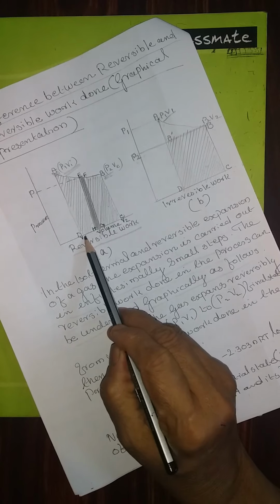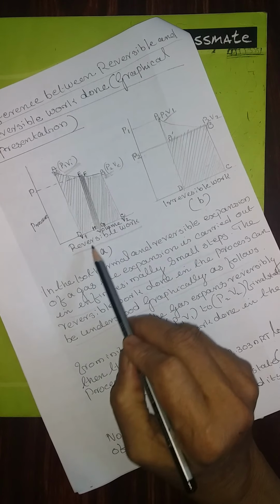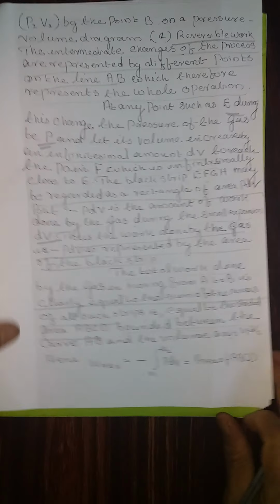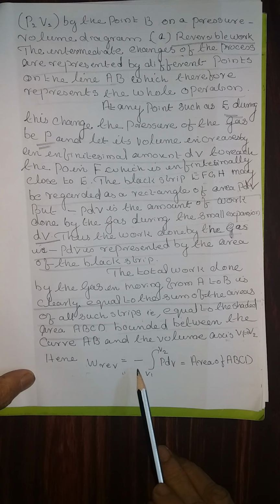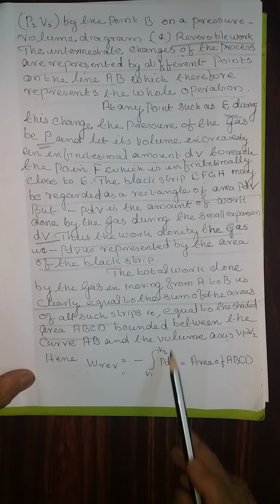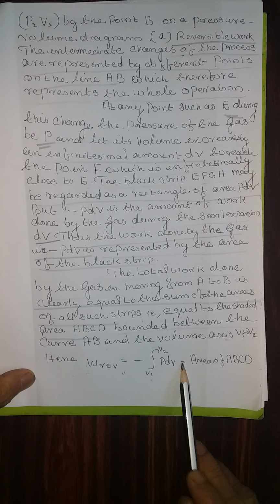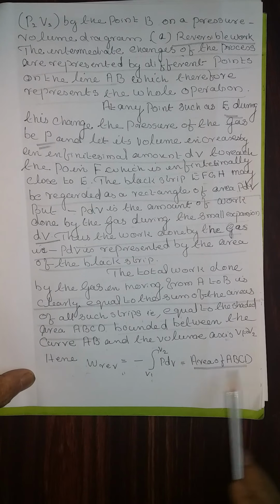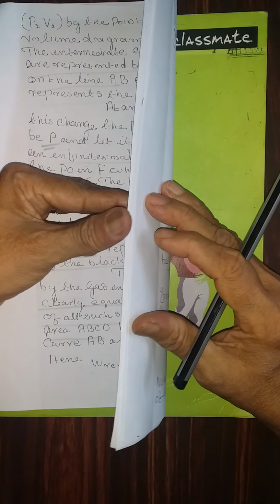That means from V1 to V2 and from A to B, you have to consider the whole area for W reversible. That is, W reversible is equal to minus the integral between the limits V1 to V2 of PdV, which is equal to, no need to integrate, ABCD, that is the rectangular area which we discussed.